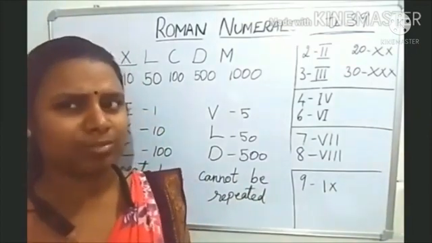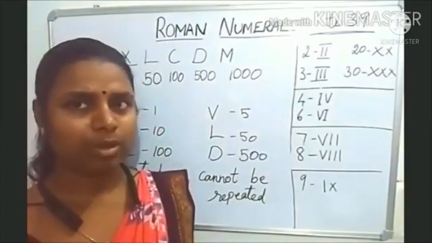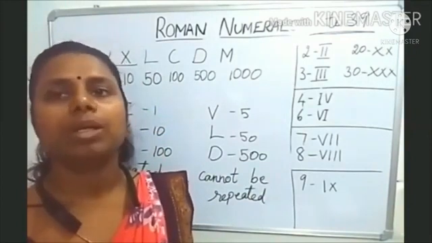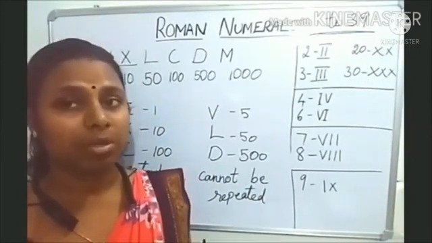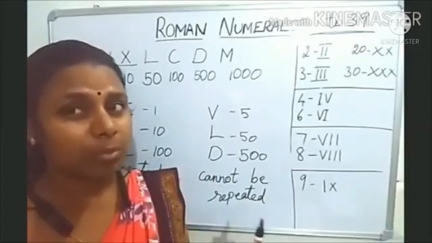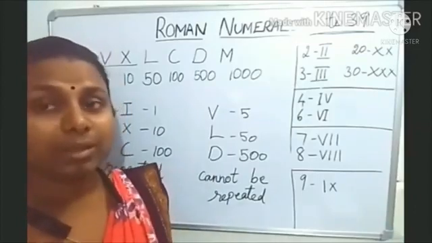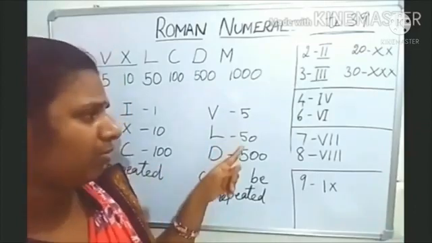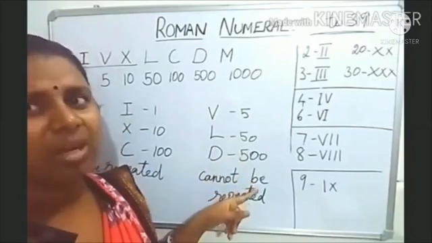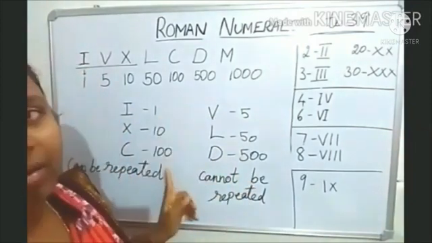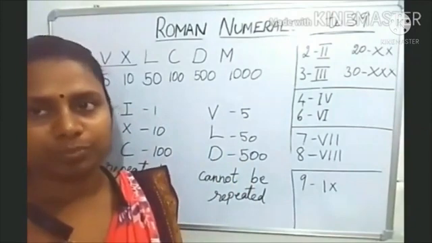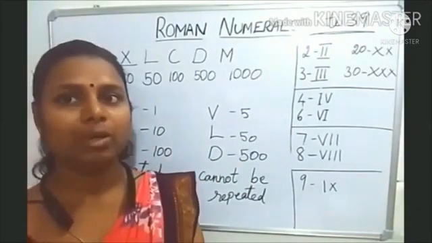In the first rule itself you have to remember, I told you any number can be repeated only three times. It cannot be repeated more than 3 times. In that also you have to remember 5, 50, 500 cannot be repeated. Only 1, 10, 100 can be repeated. Okay. Now the second rule.